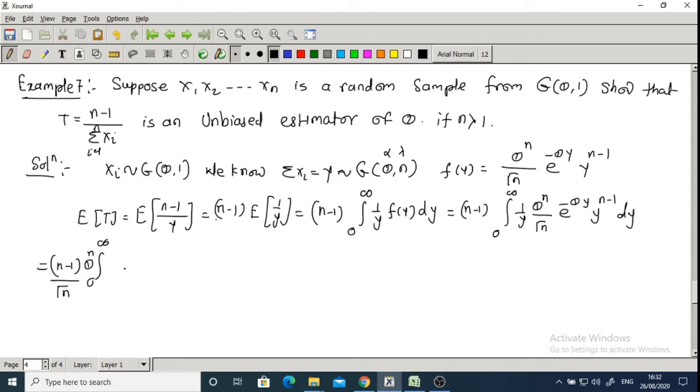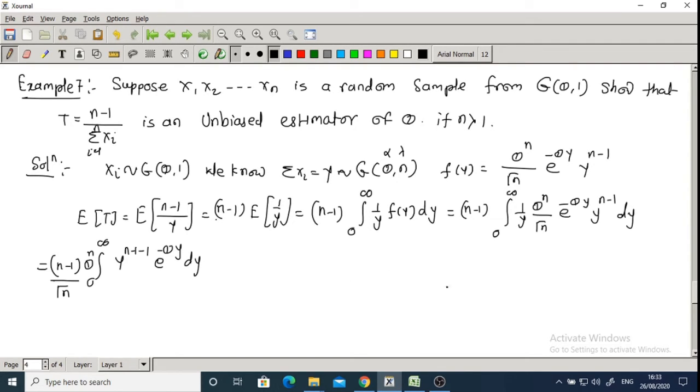So what is remaining inside this? Okay, n minus 1 gamma n theta raised to n, integration from 0 to infinity. What is remaining here? y raised to n minus 1, again minus 1 because y raised to 1 is there in the denominator, so n minus 1 minus 1 is there, e raised to minus theta y dy.